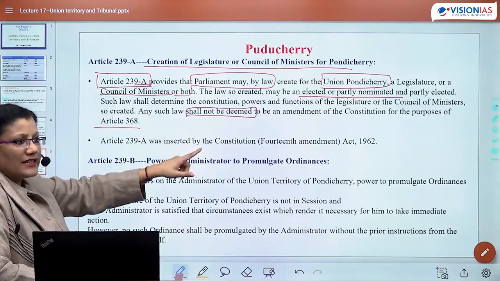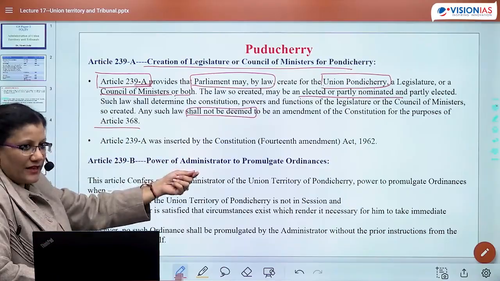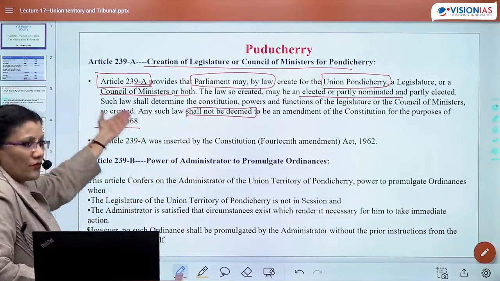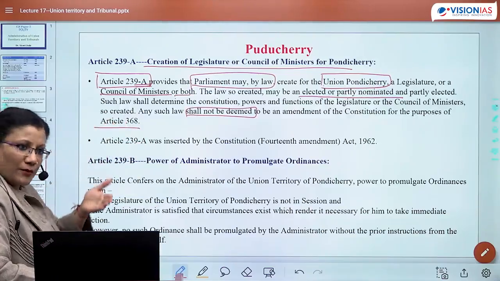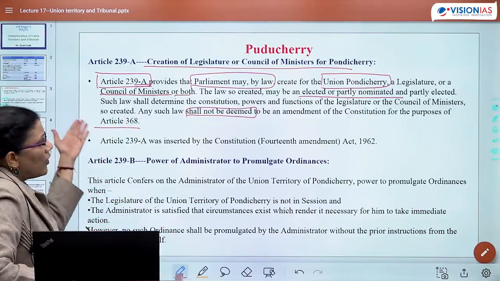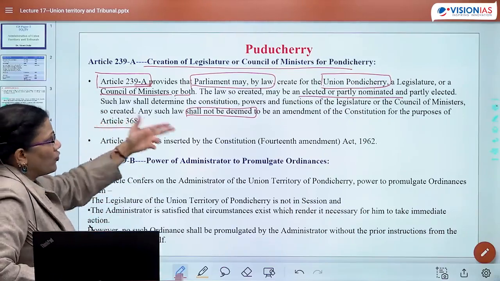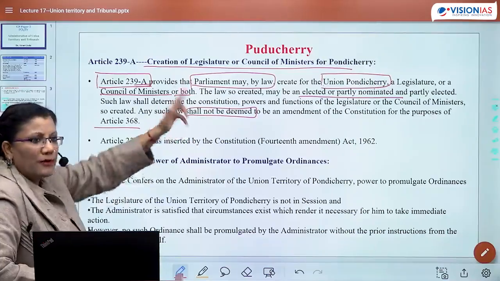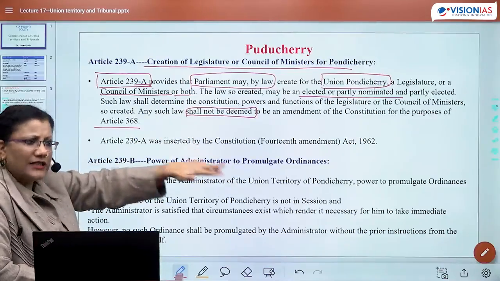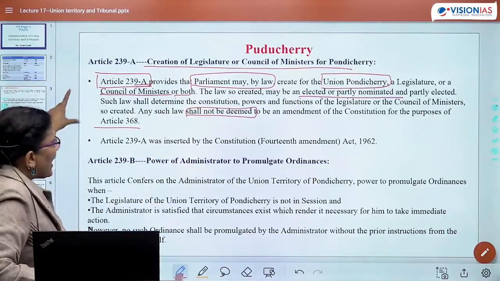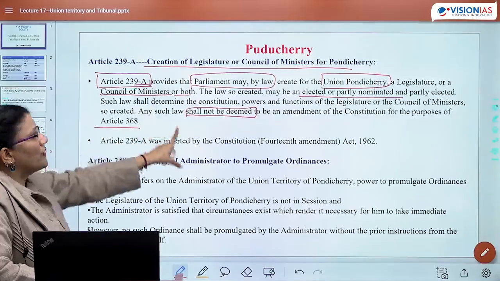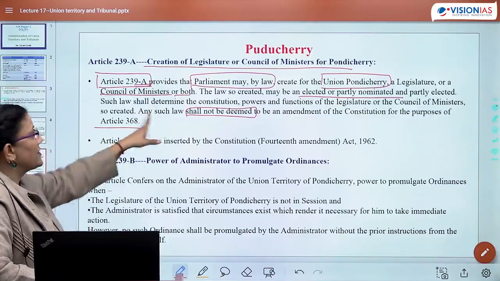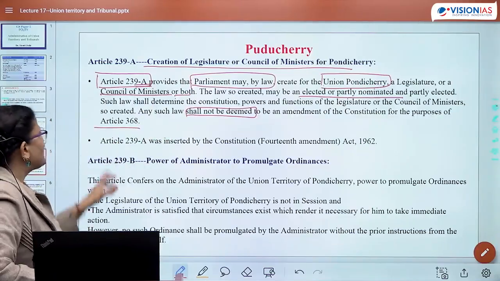When I say legislature, it means a legislative assembly, or it could be a council of ministers, that is, there would be an administrator assisted by a council of ministers. The law so created may be elected, partly elected, or totally elected. And if any such law is made by Parliament, it should not be considered to be an amendment. This is very important.